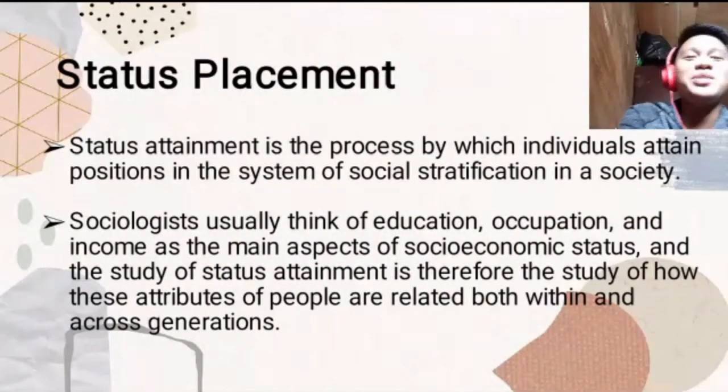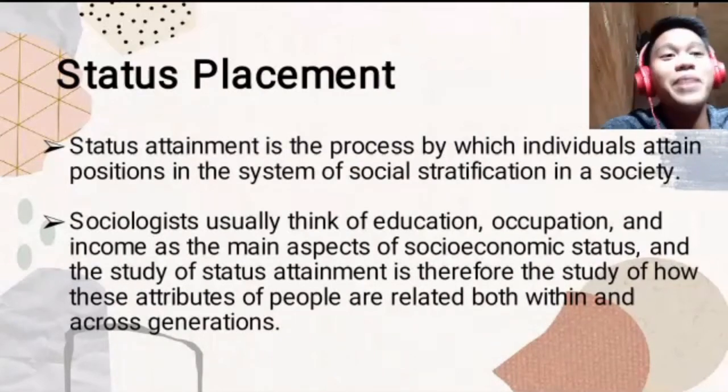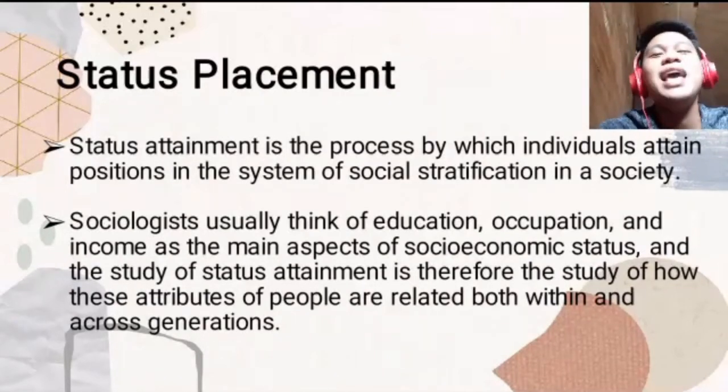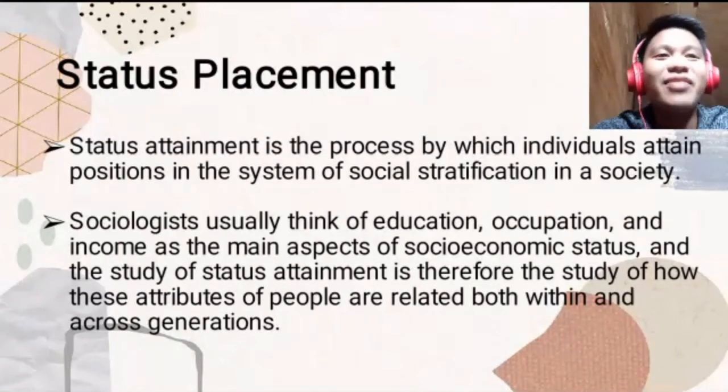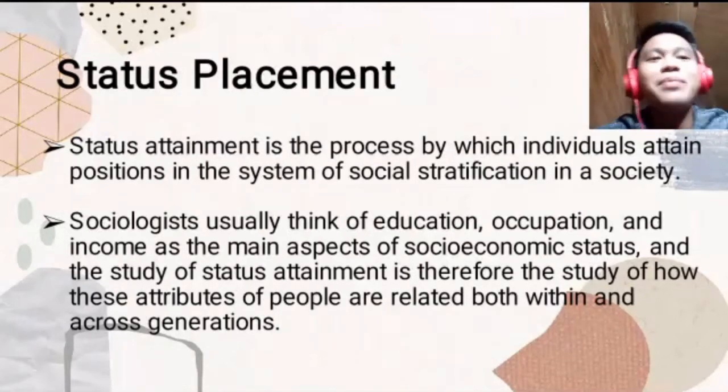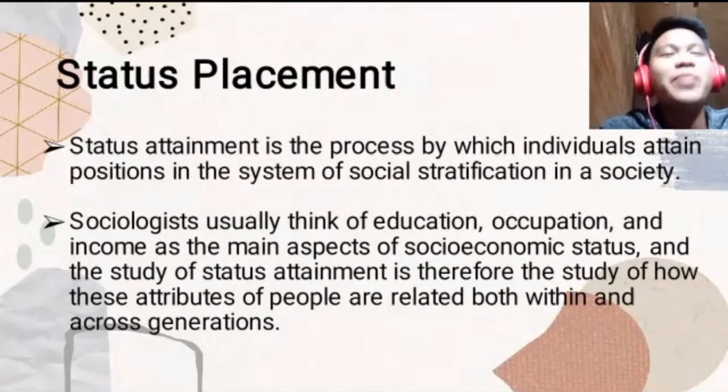We also have status placement. Status attainment is the process by which individuals attain positions in the system of social stratification in a society. Status placement, this is when people identify themselves in the social structure, when you are rich, when you are in the middle class, or when you are in the lower class of the society. So sociologists usually think of education, occupation, and income as the main aspects of socio-economic status, and the study of status attainment is therefore the study of how these attributes of people are related both within and across generations.